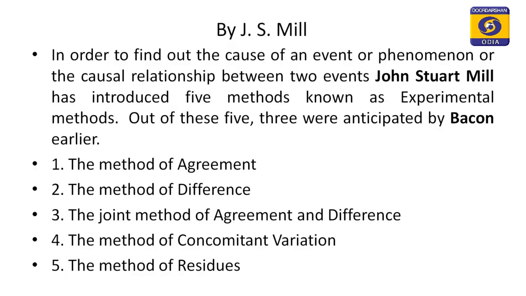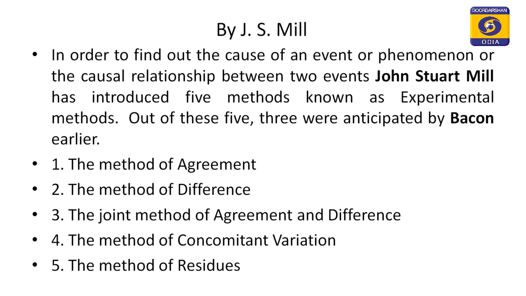And you have just now heard that experimental methods are the process of determining the cause of a given phenomenon in a scientific manner, and this is done by the help of one particular method, that is elimination of unnecessary factors, which cannot be the cause. Then alone we can reach a causal relationship.